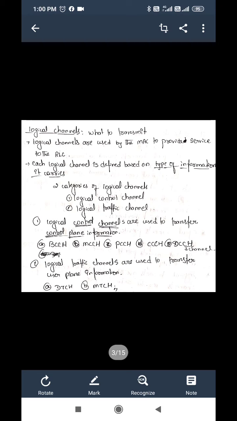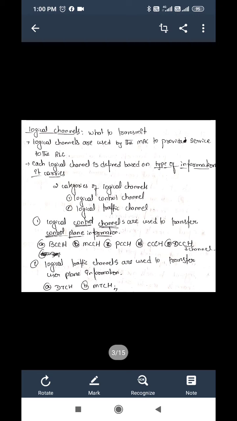First come logical channels. I said that logical channels say what to transmit. Logical channels are used by the MAC to provide a service to the RLC layer. MAC is a lower layer, RLC is a higher layer. So logical channels are used by the MAC layer to provide a service to the RLC layer. Each logical channel is defined based on the type of information it carries.